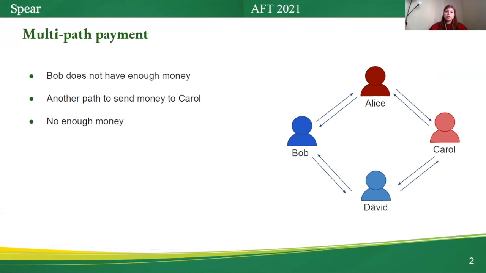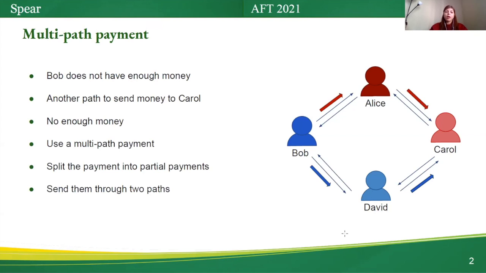In the previous example, consider Bob doesn't have enough money in this channel to make Carol's payment. As you can see in the figure, Bob has a payment channel with David, who has a payment channel with Carol. So that means there is another path to send money to Carol. Unfortunately, Bob also doesn't have enough money in this channel to make Carol's payment.